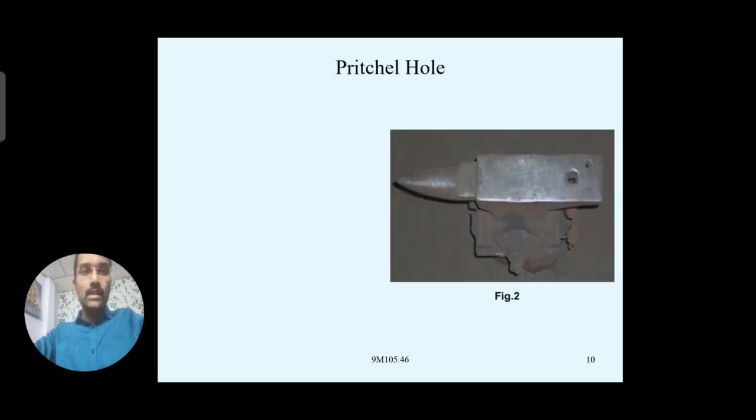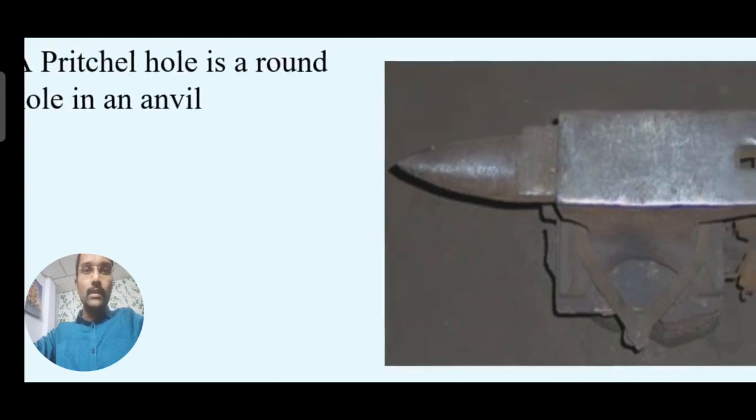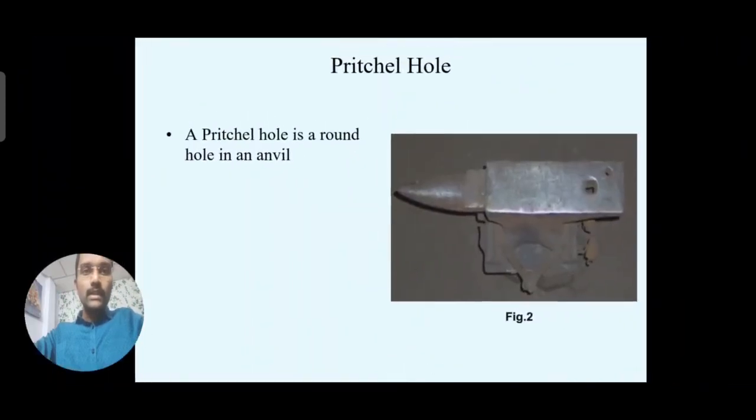Okay. See, this is exactly how the anvil looks. This is the diagram you can see here. It's a very old one. You see the holes present on the face. The face is very soft in nature, you can see here. One is a square hole and one is a round hole, and you see there is a step, and in continuation of the step, at one end there is a horn or beak. Okay, right. So I already discussed the Pritchell hole.